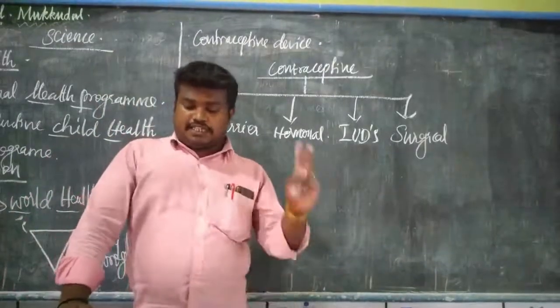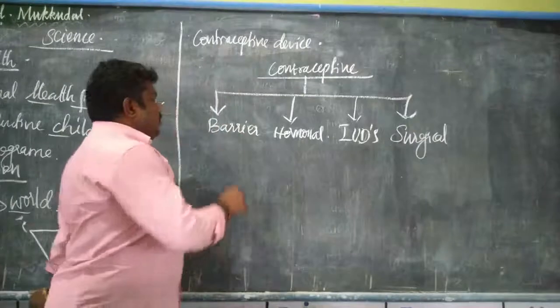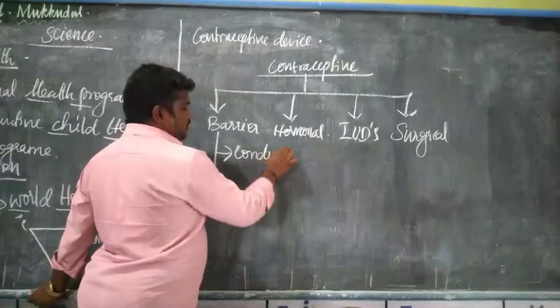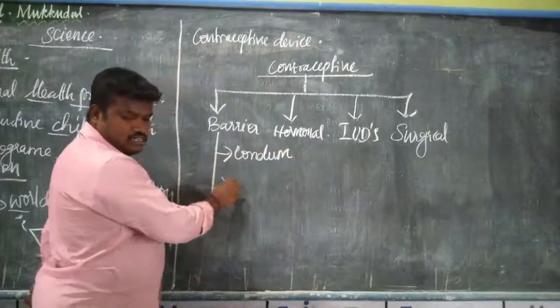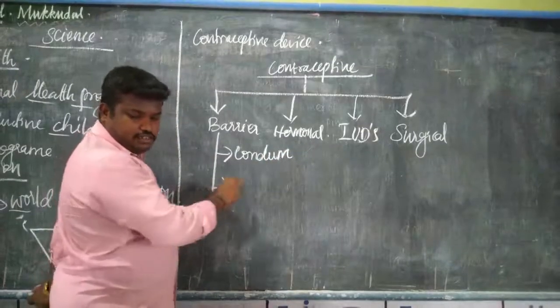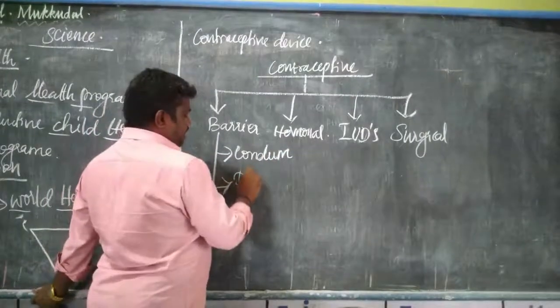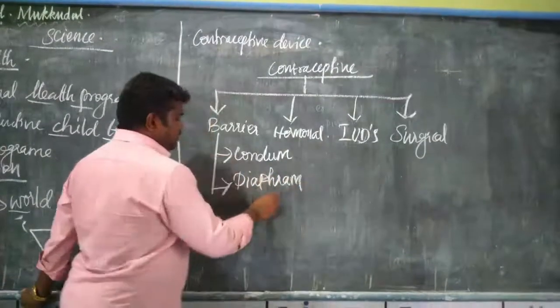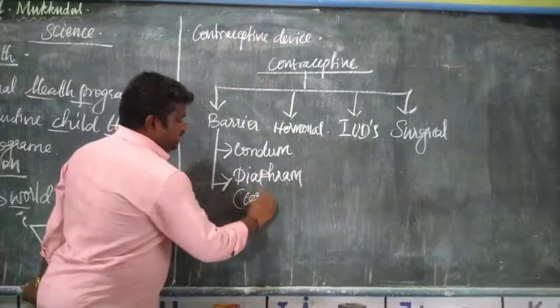In the barrier method, there are two ways. One is the condom and another one is the diaphragm or cervical cap.